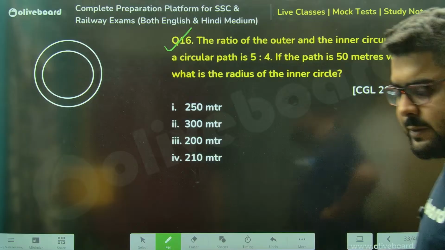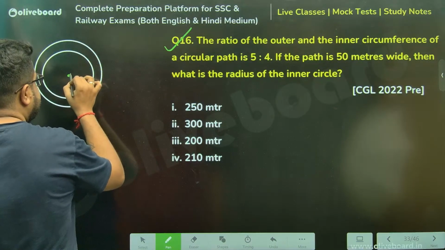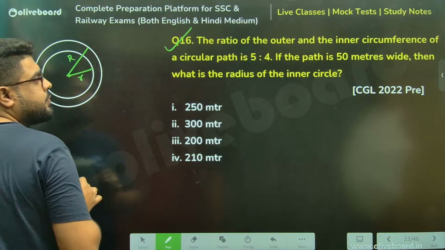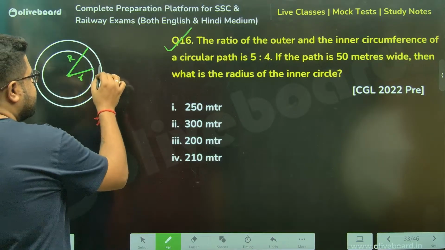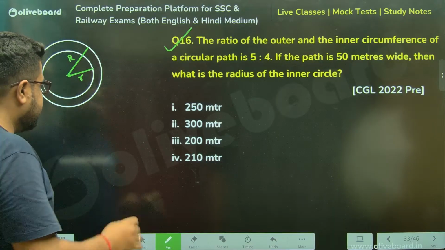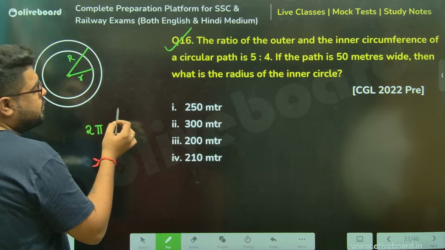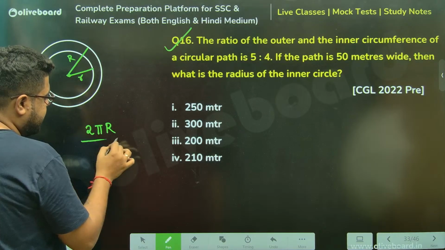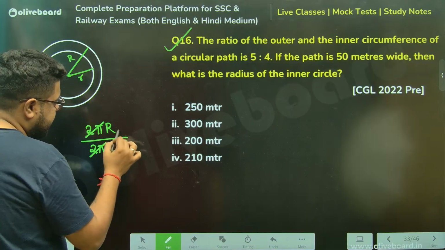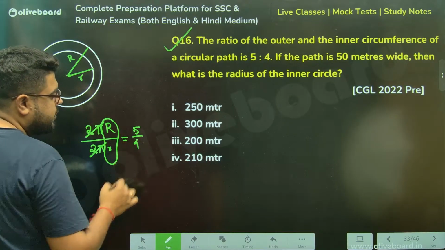Remember, if I take this as small r and this as capital R, the circumference ratio will be nothing but the ratio of the radiuses. 2 pi capital R, outer circumference, by 2 pi small r, inner circumference, cancels. Ultimately this is R by r only. That is given to you as 5 by 4.